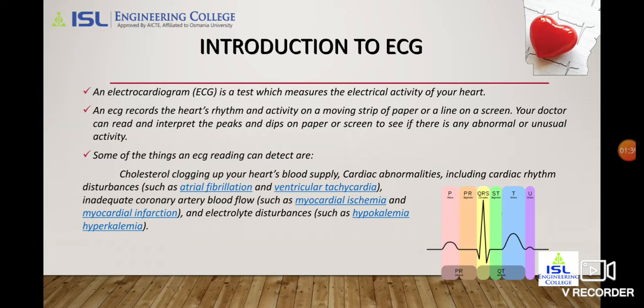Some things an ECG reading can detect are cholesterol, blood supply, and cardiac abnormality including cardiac rhythm disturbance, etc., as shown in the diagram.